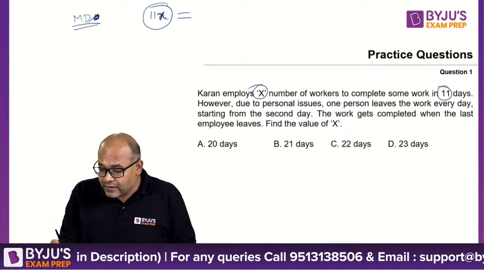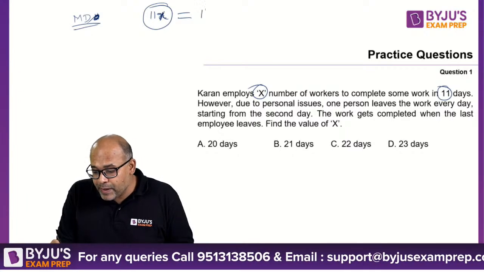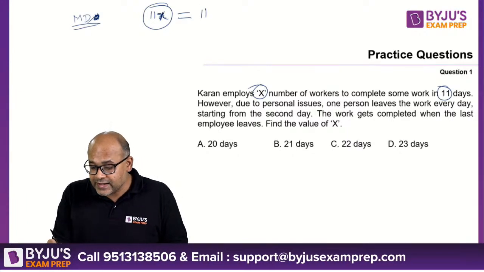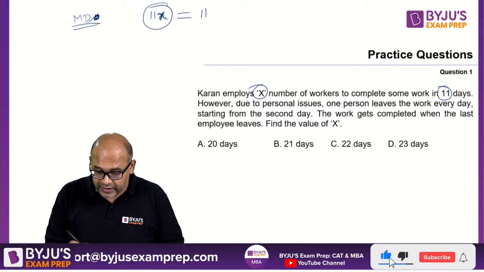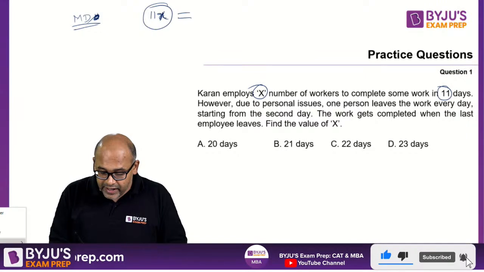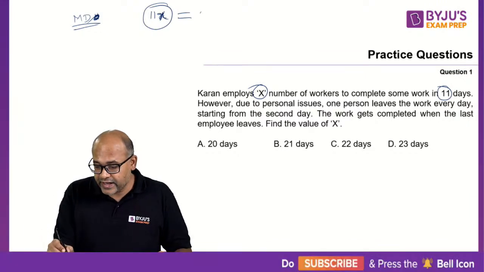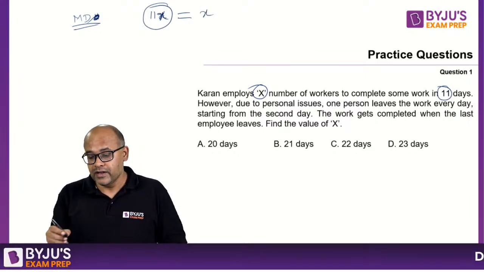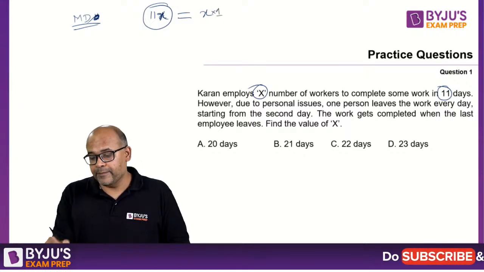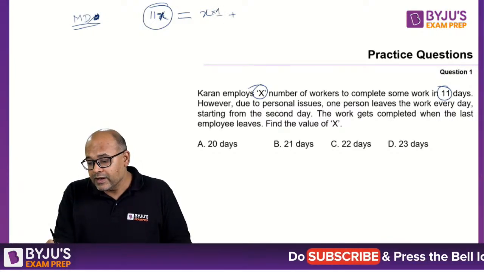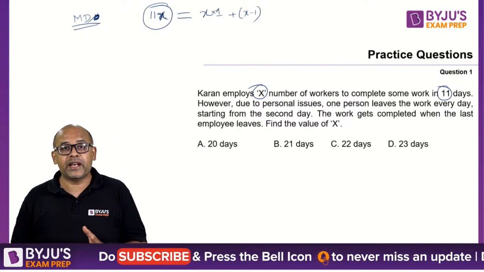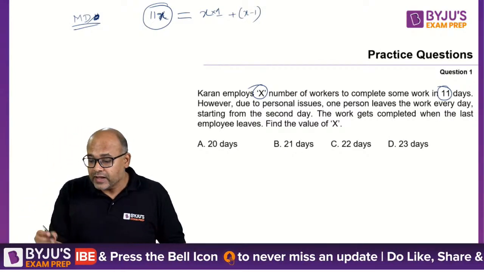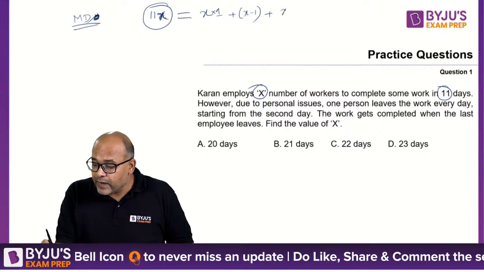On the first day, everybody was working, X people, so X people into 1 day. On the second day, one person left, so the remaining X minus 1 will be working for 1 day. Then the next day, one more person left.